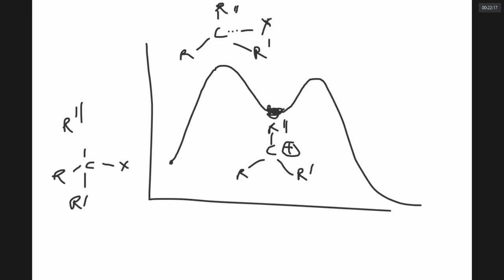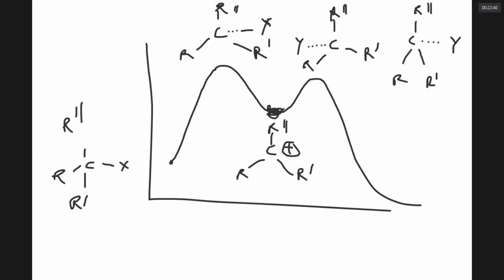Now the next transition state, R double dash, R dash, R. Maybe on this side it is forming. What is coming? Y. Or maybe Y is coming from this side. I don't know, it can come from both sides. It is a 50% possibility. Both are there in the transition state. And the final product is what, sir?